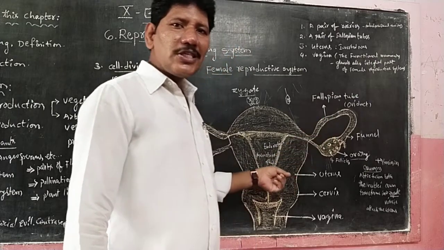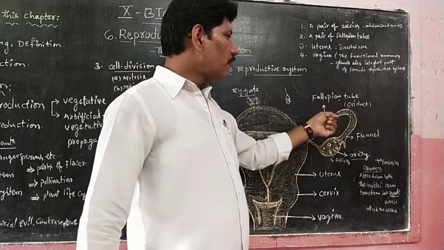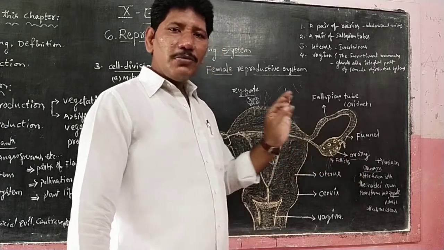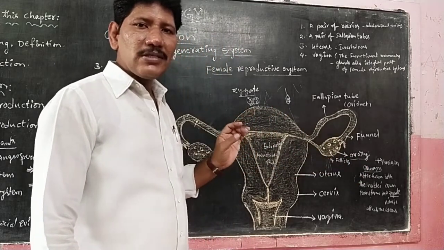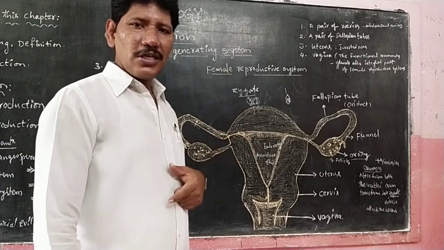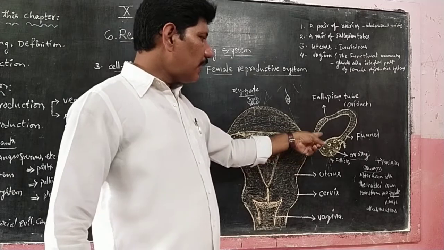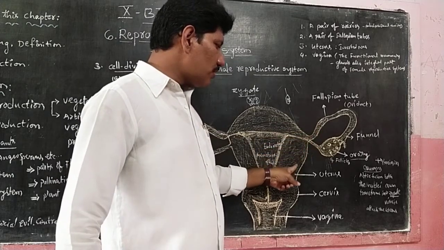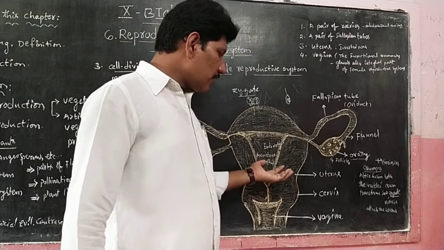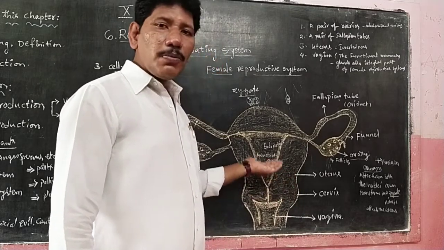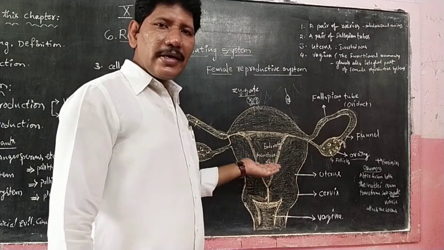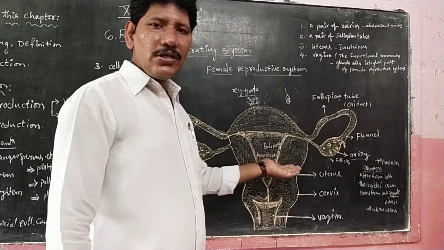If the sperm cells reach the fallopian tube, both nuclei, that means the sperm cell and the female ovum, fuse and form the zygote. The zygote travels down to the uterus and attaches to the uterine wall. There a cushion-like structure is modified, protecting the layers. From there onwards it progresses monthly and leads to childbirth.